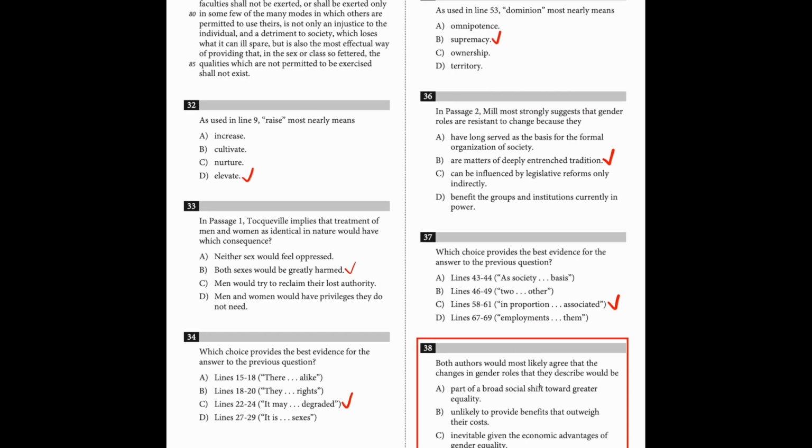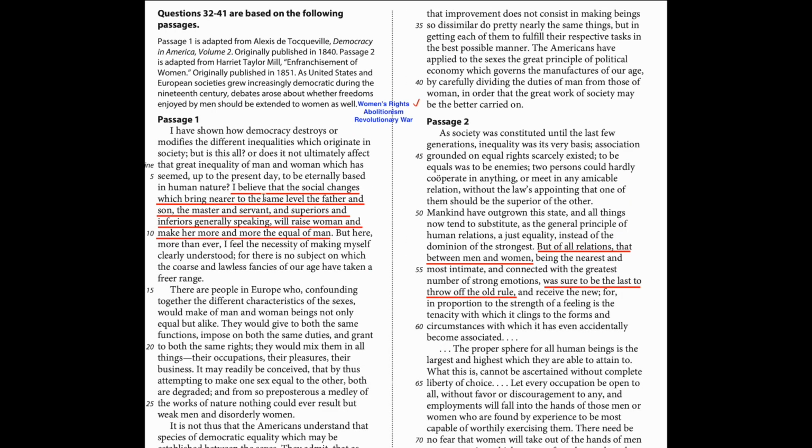Question 38 requires knowledge from both passages, which means technically you have to find the evidence from both passages to make sure that you've got the right answer, which I have highlighted here and here. In the first passage, it says, "I believe that the social changes which bring nearer to the same level father and son, master and servant, superiors and inferiors will raise woman and make her more and more the equal of man." In the second passage here, it says, "But of all relations, that between man and woman was sure to be the last to throw off the old rule."